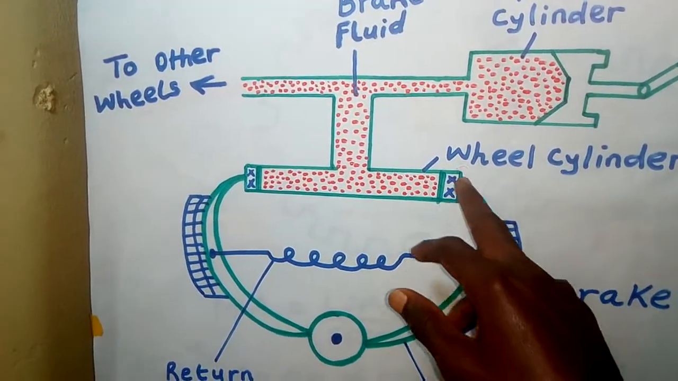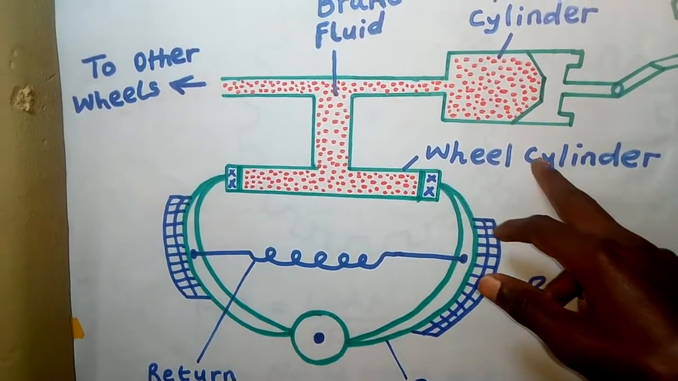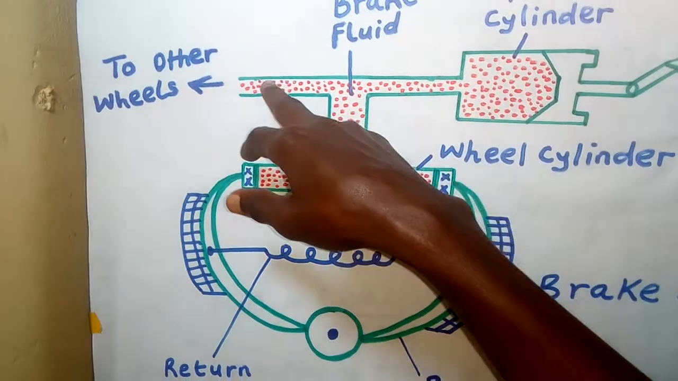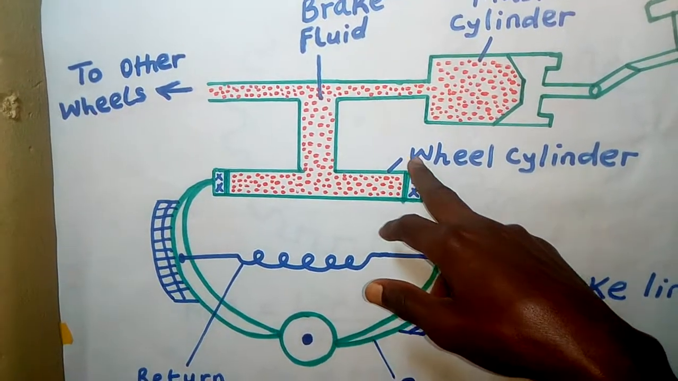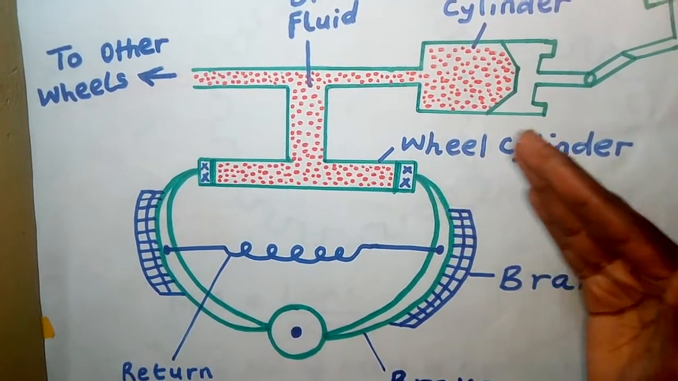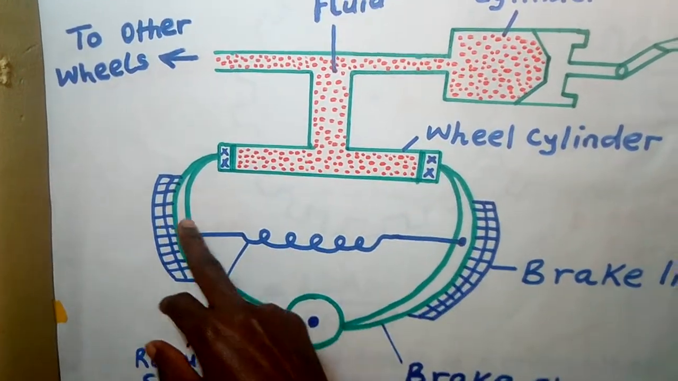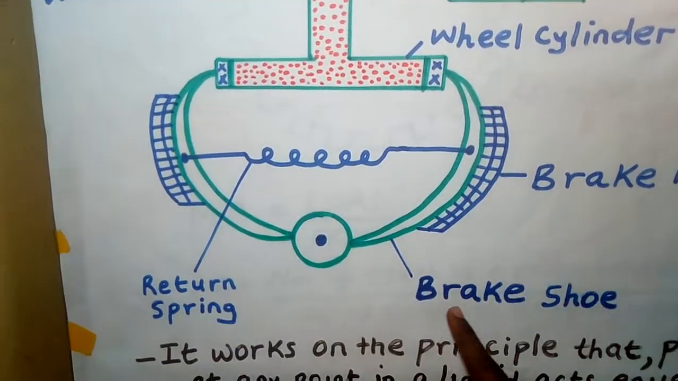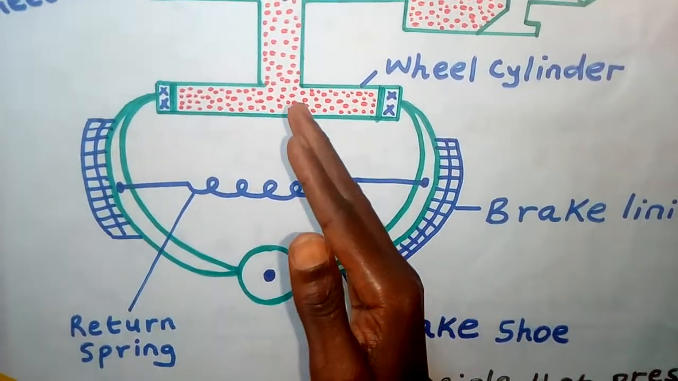Now remember, every wheel has a wheel cylinder, and inside the wheel cylinder there is a piston. So when the pressure is transmitted to the wheel cylinder, what happens? The piston of the wheel cylinder opens. And when it opens, this part here expands. You see? This brake shoe opens, opening like this.